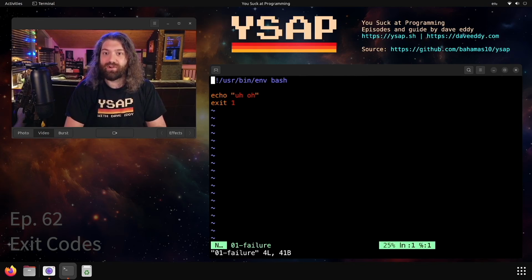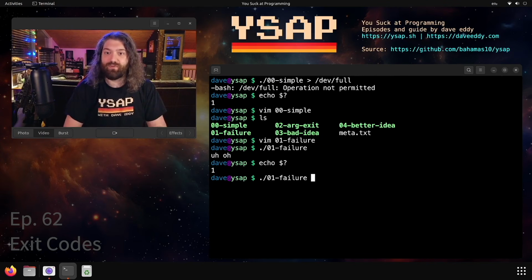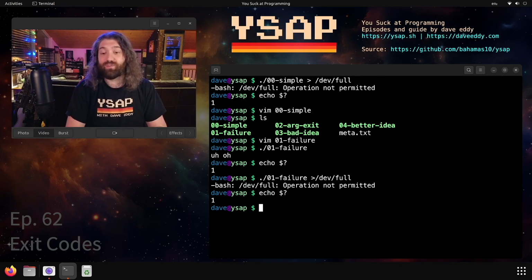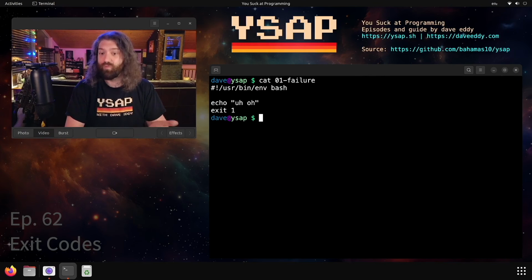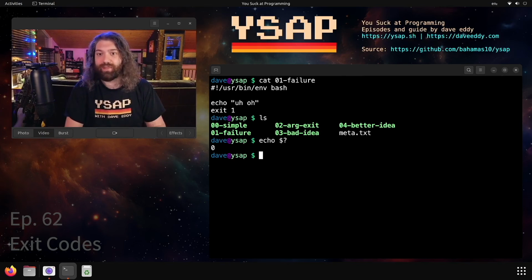If you want to override that, we can look at the next one. Let's look at failure over here. We have uh-oh, and then we exit with 1. So the cool thing about this is it will always exit with 1. There's nothing we could do. Even if we were to write it to dev full, I mean, what would this do? It would just cause it to exit with 1 anyways. We get an error, but we get 1. The reason we get 1 is because we very explicitly state we want to exit with 1. And look at $? That's how you can get that information. It's 0 here because ls was the last command that ran.